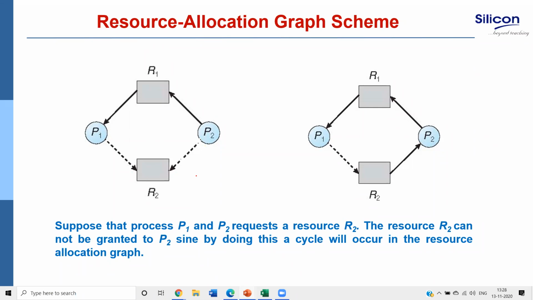So we'll make a dotted edge, which is a claim edge. That means it is claiming. We put a claim edge and check whether it forms a cycle or not. If it forms a cycle, we are not saying it is a deadlock, but it may be in an unsafe state, a non-safe state. And we know that if it is non-safe, deadlock may occur. Therefore, we check in the resource allocation graph by putting a claim edge before allocation. If it forms a cycle, we'll say that the resource cannot be granted.